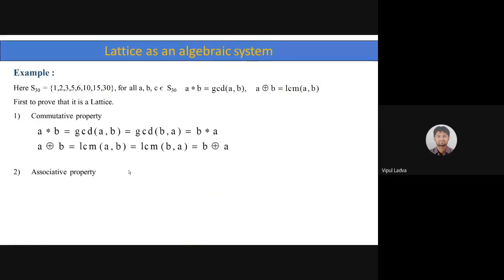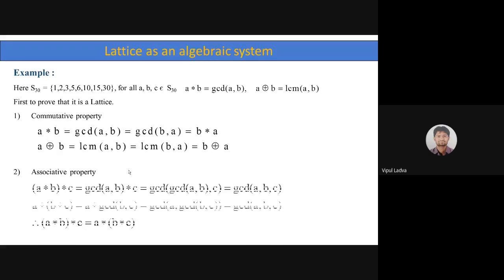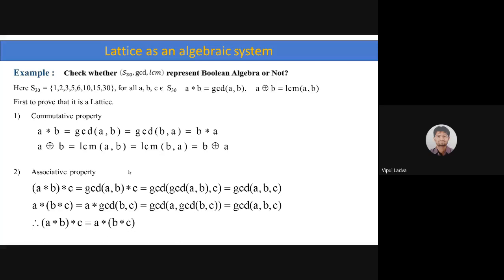Now, the other way is also there. You can use three properties: commutative, associative, and the absorption law. If you go for the commutative property, you can easily identify that A star B is always equal to B star A, and A ring sum B is always equal to B ring sum A, because in both cases we are dealing with GCD and LCM.